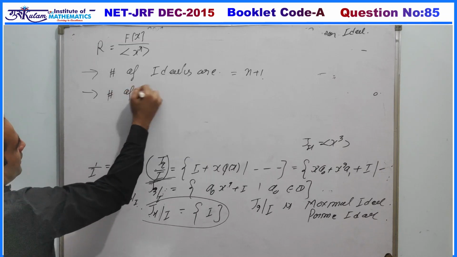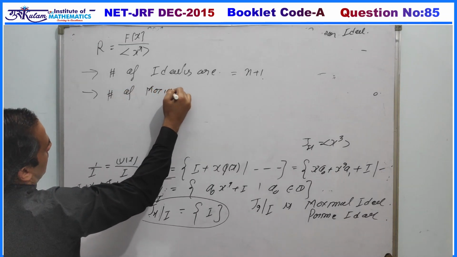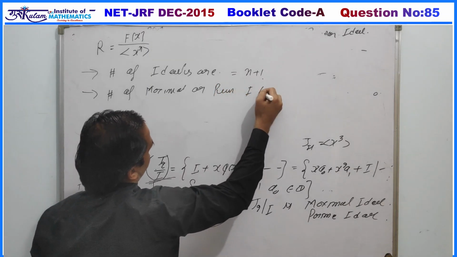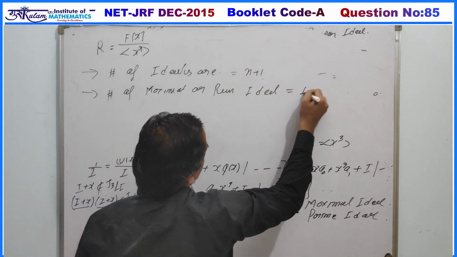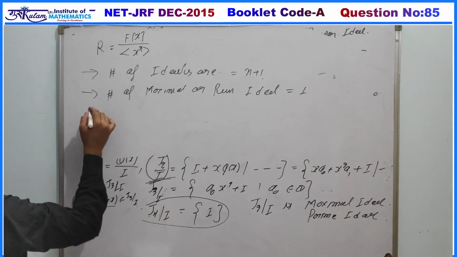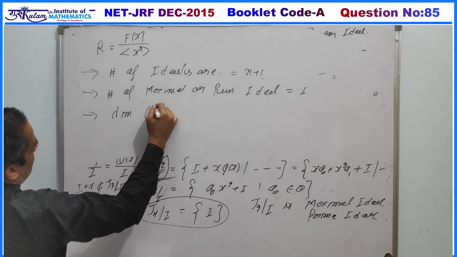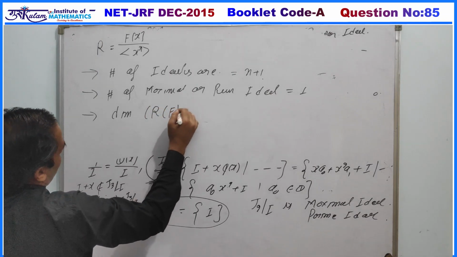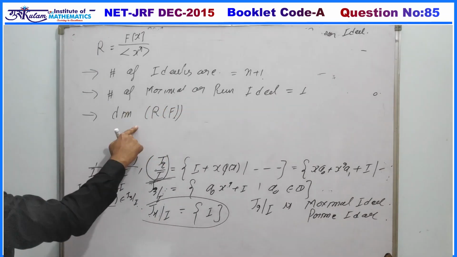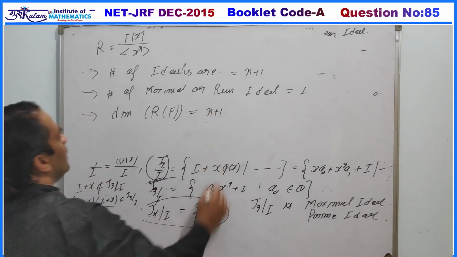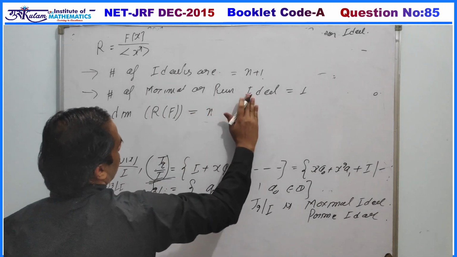The number of maximal or prime ideals is exactly one, and R must be a vector space over F, and the dimension of this vector space is exactly n.